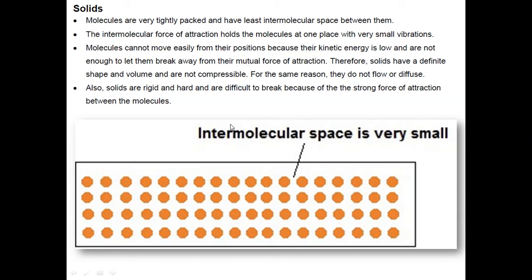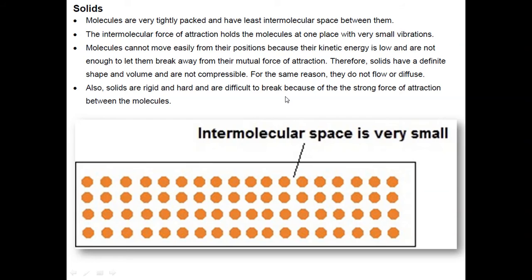That is the reason: the particles are held at their place by a very strong intermolecular force, so they do not flow and they do not diffuse. Also, solids are rigid. Rigid means whenever force is applied, their shape and size never change. And they are hard, and difficult to break because of the strong force of attraction between the molecules.